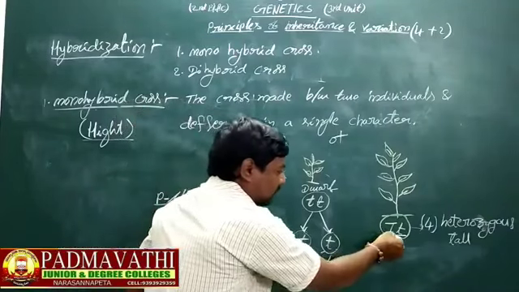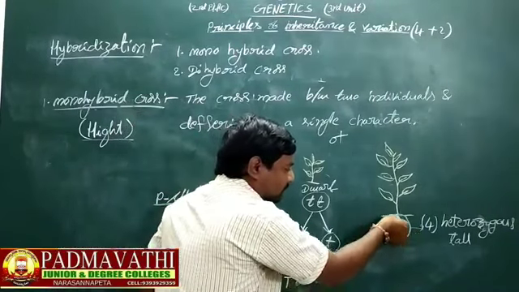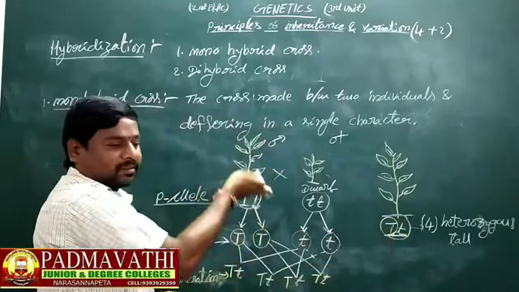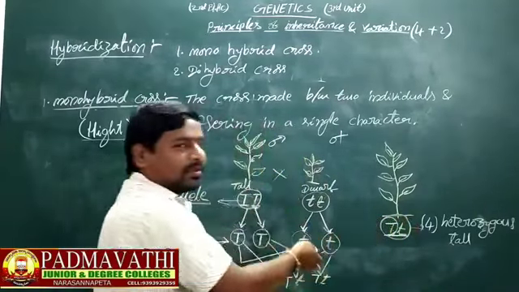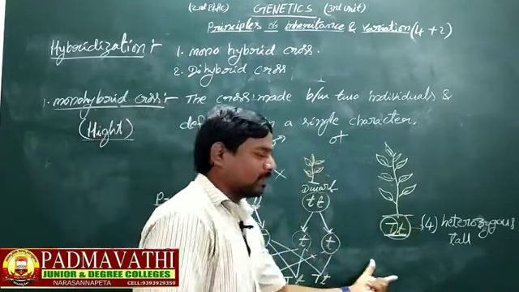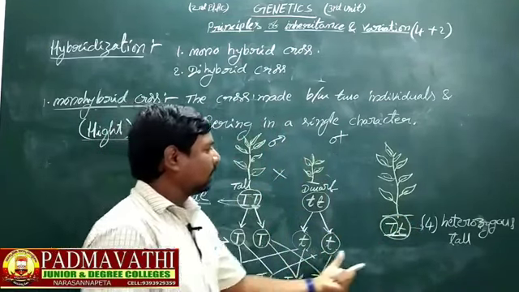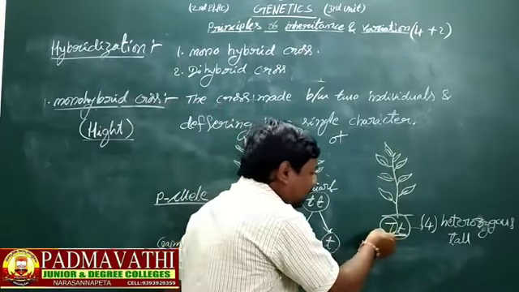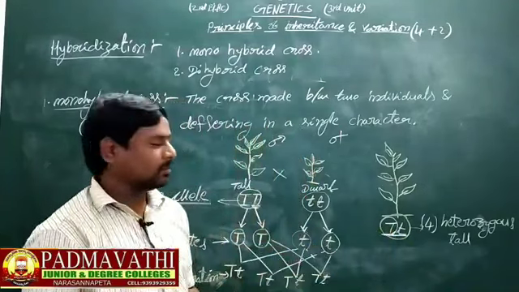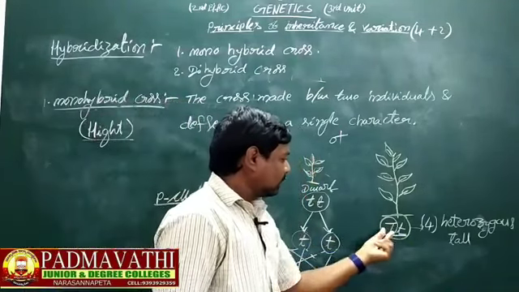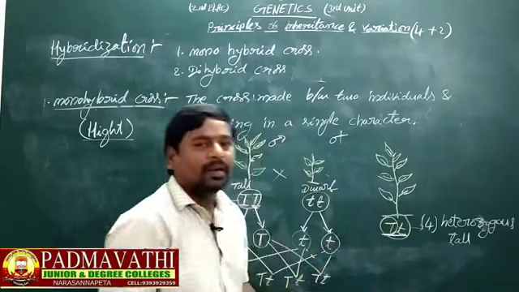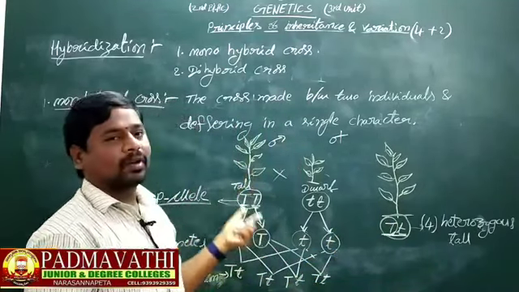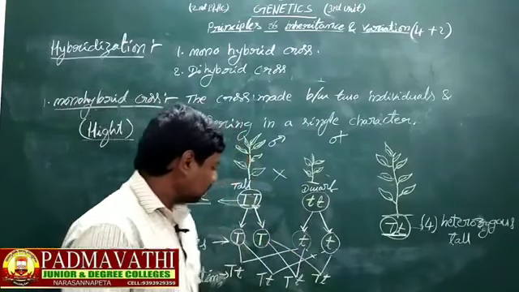Here the single allele big T determines the tall character, and small t determines the dwarf character. But in Mendel's monohybrid cross, in the F1 progeny, heterozygous tall plants are produced, because here big T is dominant. Big T is dominant, so its character is expressed in the F1 generation. So this is Mendel's monohybrid cross.